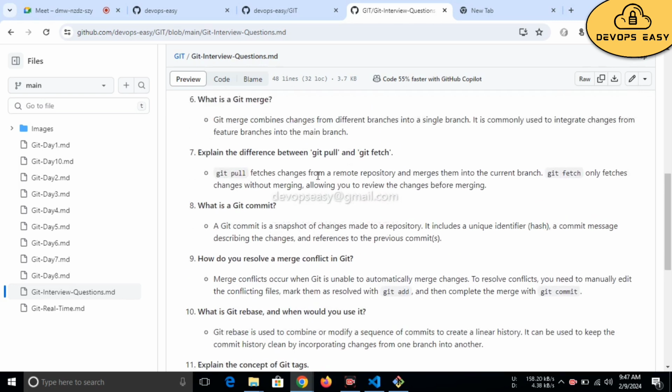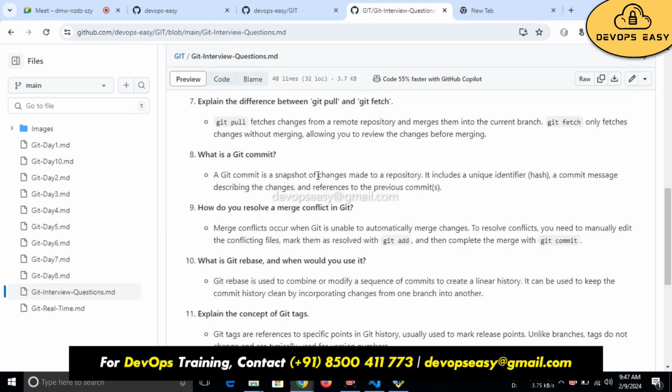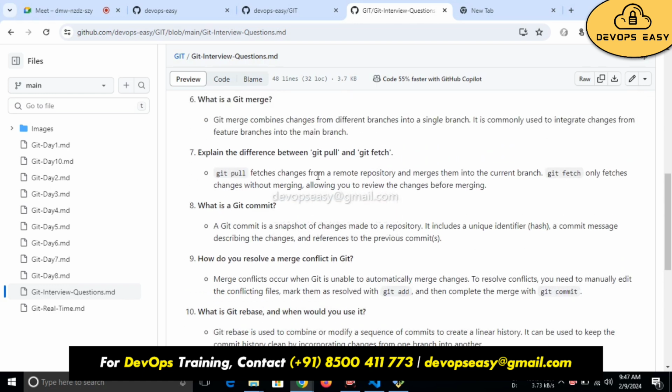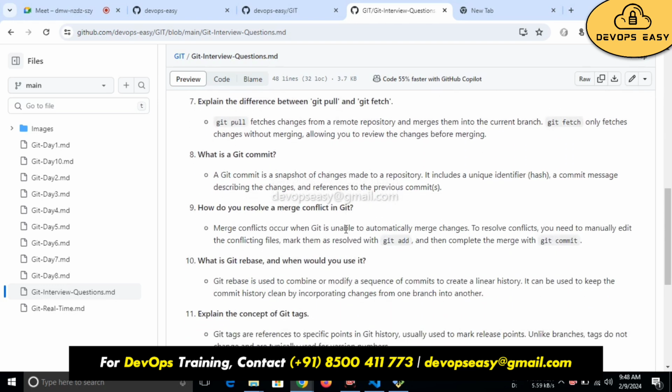Because I've collected it, it has taken me too much time. I called my friends and requested them to tell me what questions they are getting. My colleagues are telling the same thing. Git pull, git fetch is important. Some people are telling merge, rebase.